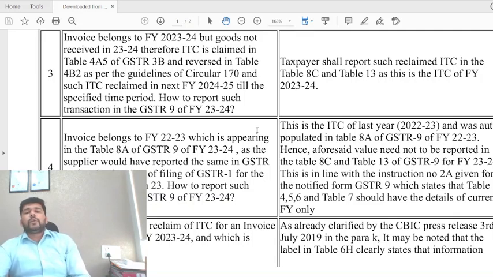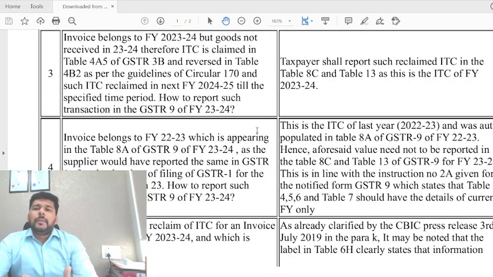Now then comes a question: if the invoice is there in 8A, because the invoice has been reported in 8A, then should I put it in 8C or not? On what basis am I saying that we will put it?